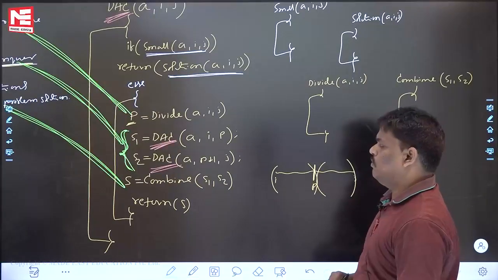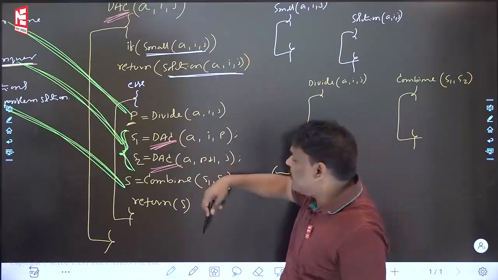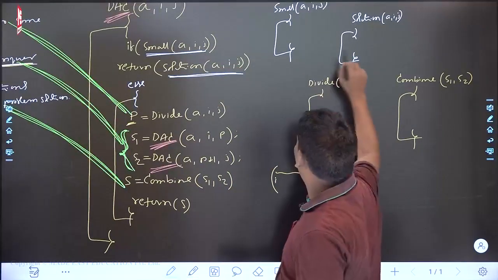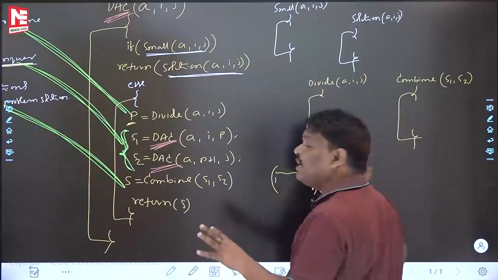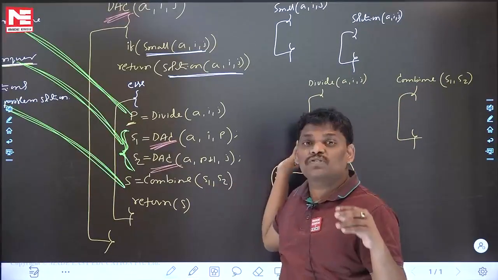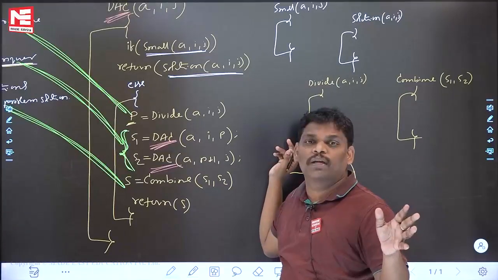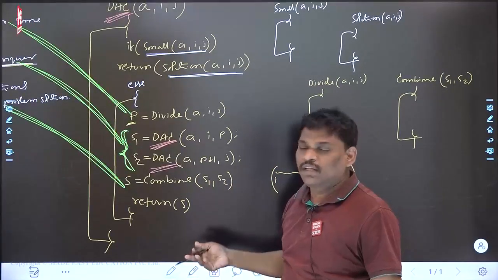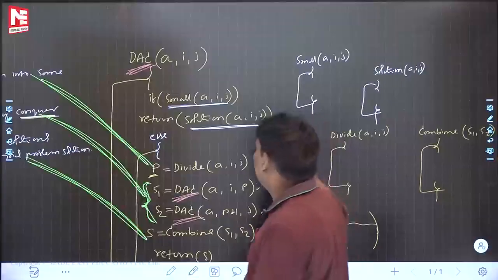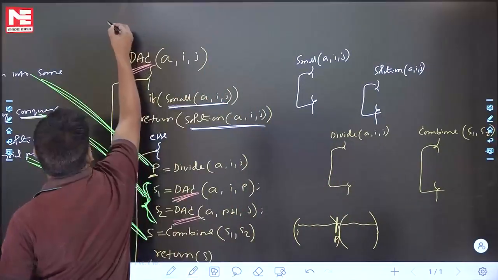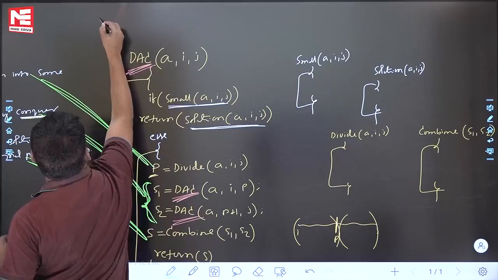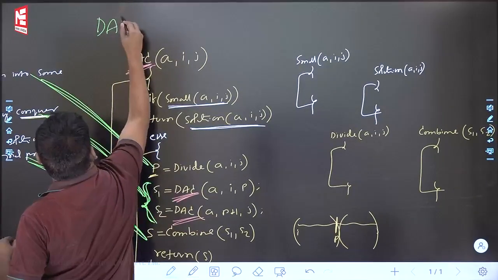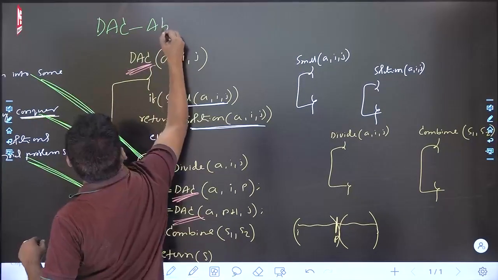Please be careful. Next, in this particular algorithm, the major functions are 4. The code of those 4 functions is not written. What is the reason? The reason is that it goes problem to problem; the code of these functions will keep on changing. That is the reason for this algorithm's name, which I am writing also. See this: divide and conquer abstract algorithm.